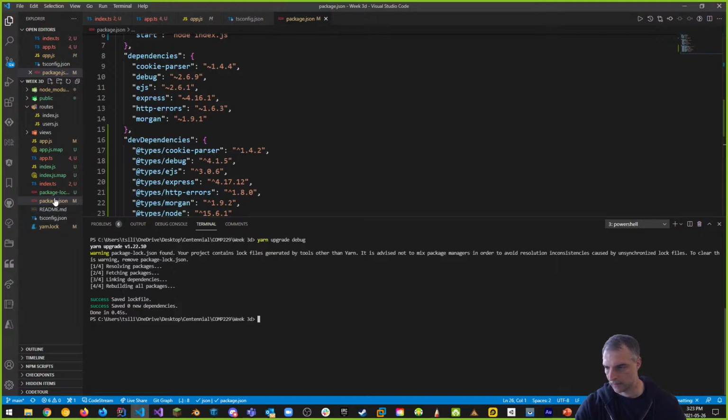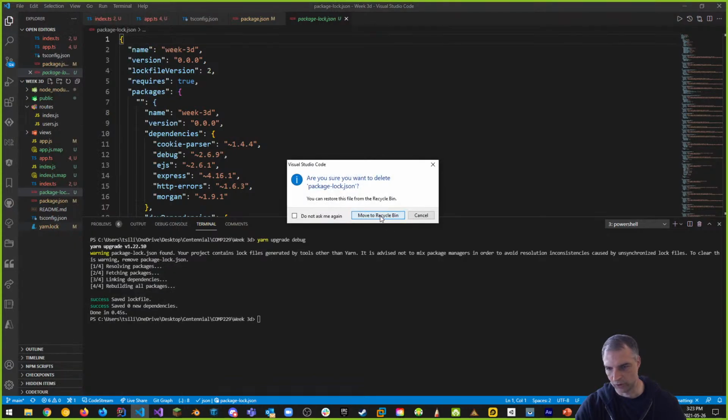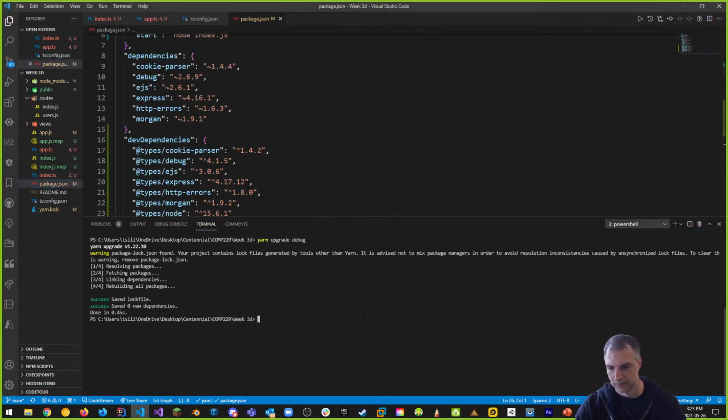Yarn lock. Oh, that's why. Let's get rid of this. Sorry, I have 2 locks. When you have 2 lock files, it doesn't do the stuff it's supposed to do.